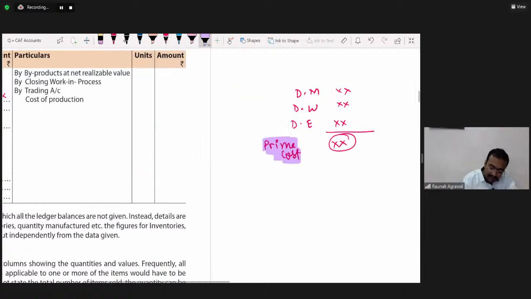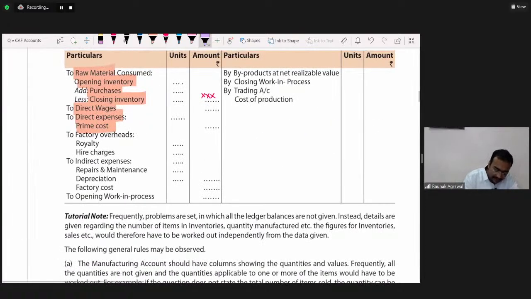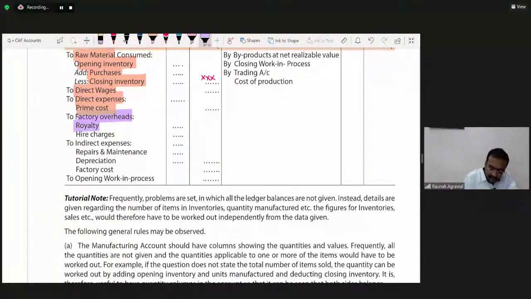Okay, then we will add some factory overheads. Factory overheads are indirect expenses, or just forget about it, it would be given in the question itself. Royalty or some hire charges. Suppose we had taken some machine on hire basis, then the rent, the hire charges of that machine, would be debited to manufacturing account.